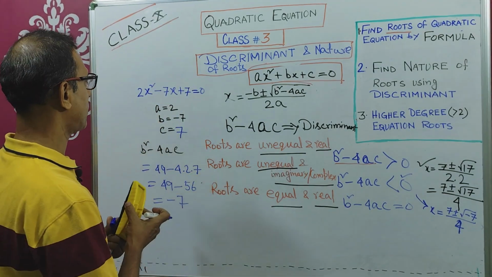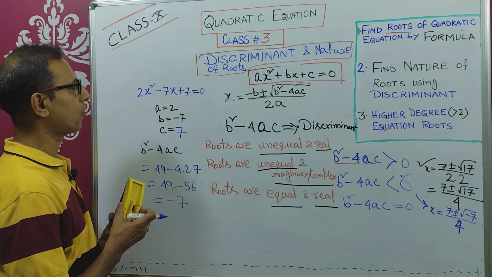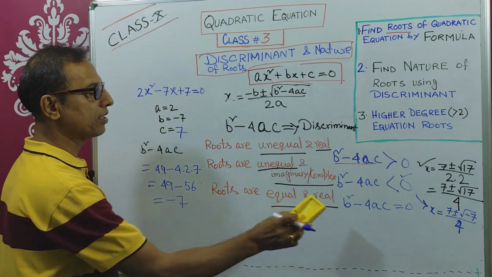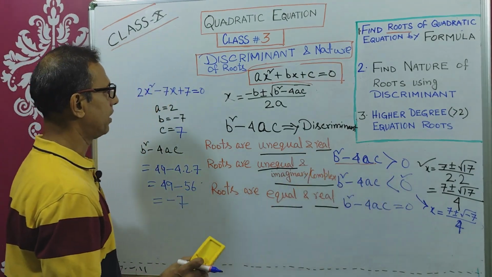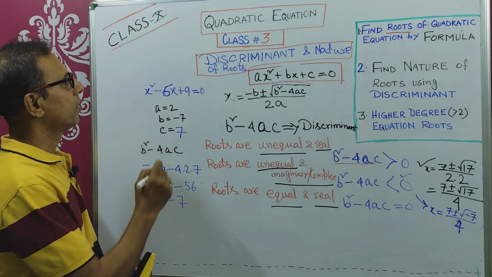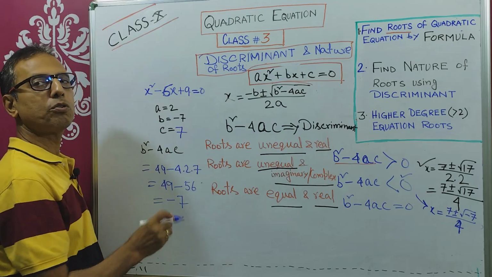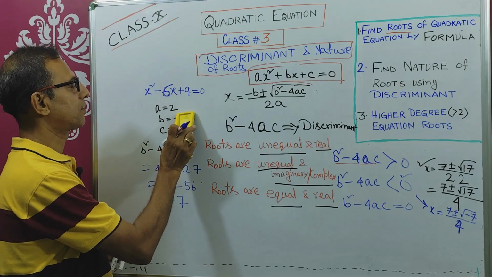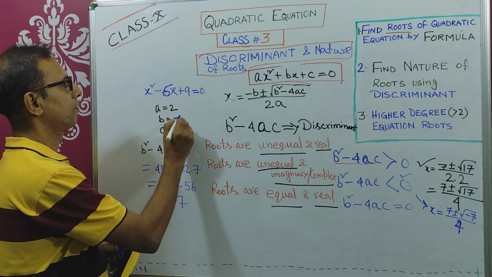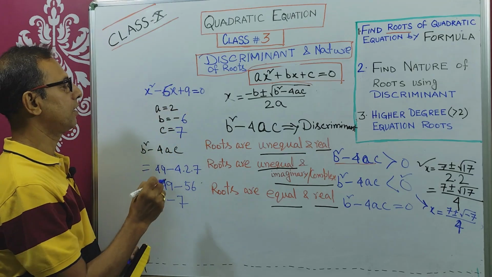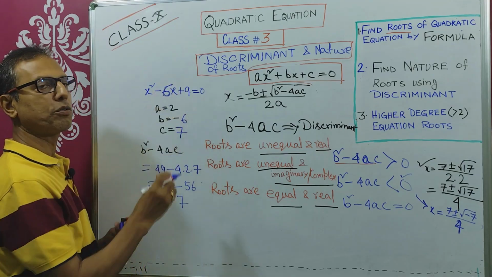Now if I change the coefficient or constant value here, you will see the roots are equal. Let's see. Now let's say I have changed the b value from minus 7 to minus 6. Here it is minus 6, and the c value I have changed from 7 to 9.